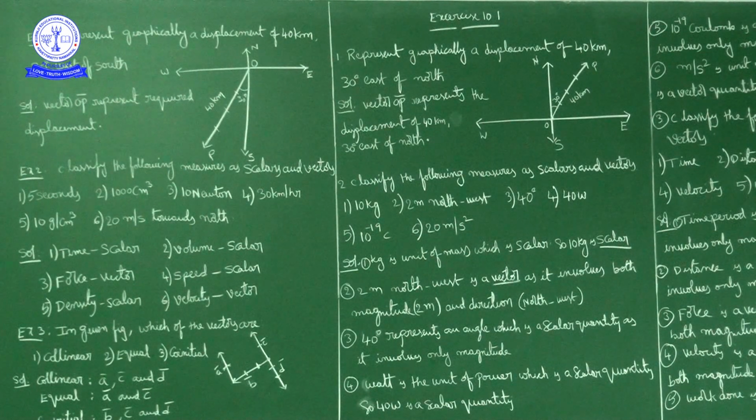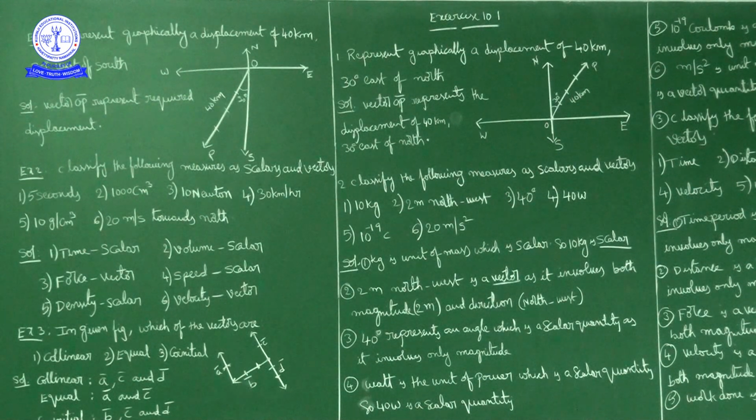So 2 meter in northwest represents both magnitude as well as direction. 2 meter northwest is a vector as it involves both magnitude, which is 2 meter, and direction, which is northwest. So it is a vector quantity.